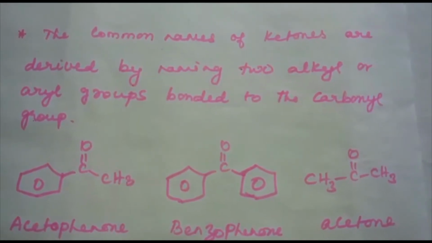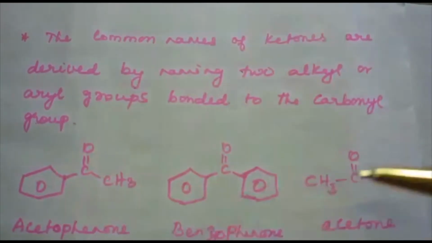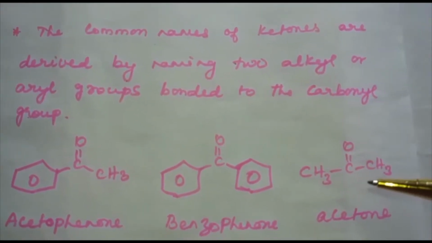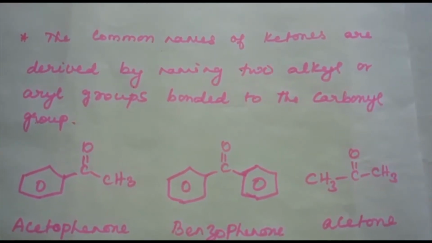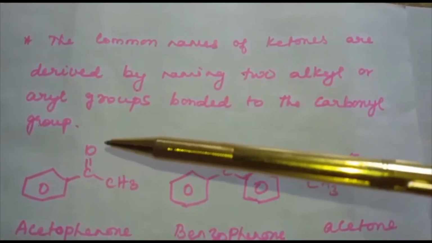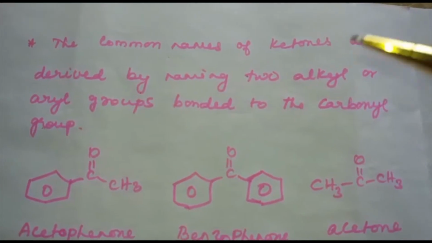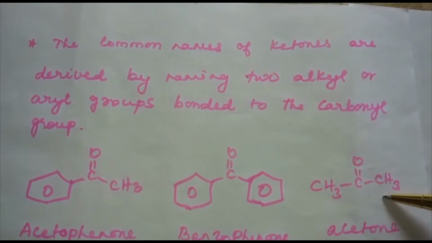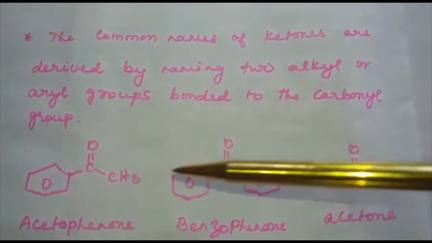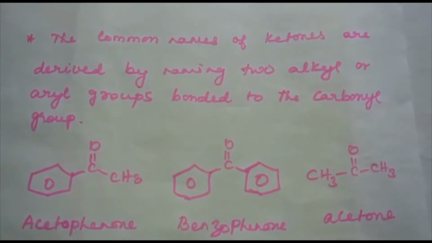Some ketones have historical common names. The simplest dimethyl ketone is called acetone. Alkyl phenyl ketones are usually named by adding the acyl group as prefix to the word phenone. For example, here it is acetophenone, and the name of this compound is benzophenone.